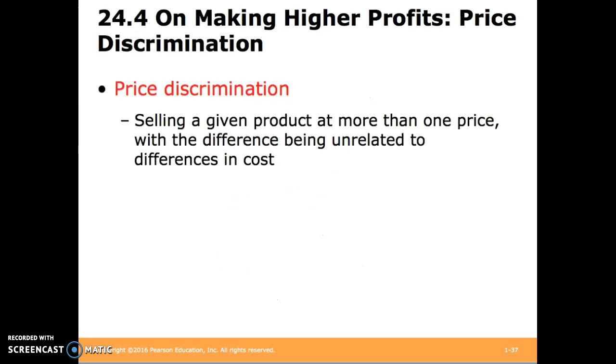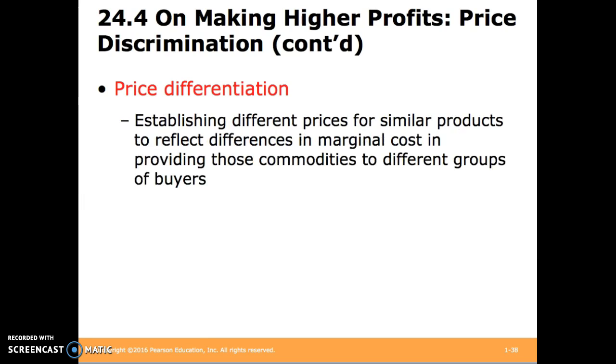Price discrimination. This is selling a given product at more than one price, with the difference being unrelated to differences in cost. For example, consider student discounts at the movie theater, where if you're a student, you receive a lower price for the exact same product. Price differentiation. This is establishing different prices for similar products to reflect differences in marginal cost and providing those commodities to different groups of buyers.